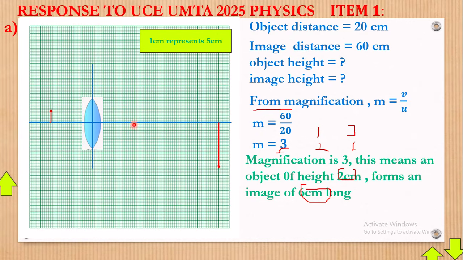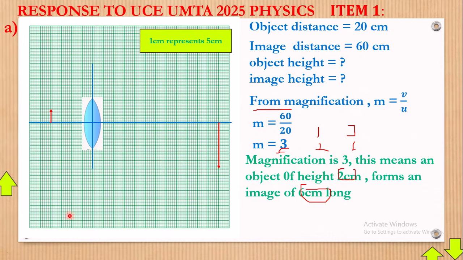Now you begin by locating the image position and object position. Why is the object here? Because the object distance was 20, which you divide by 5 from this scale here, you get 4, and indeed it is 1, 2, 3, 4. The image distance is 60 divided by 5, you get 12. So let's count: 1, 2, 3, 4, 5, 6, 7, 8, 9, 10, 11, 12. We have it right there.